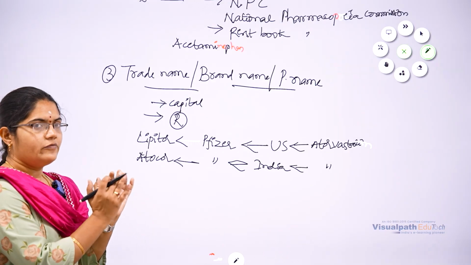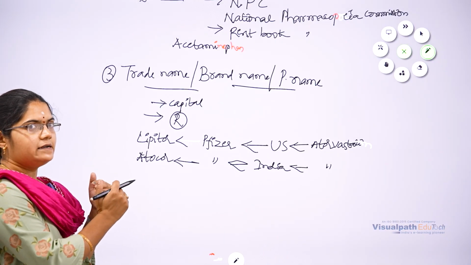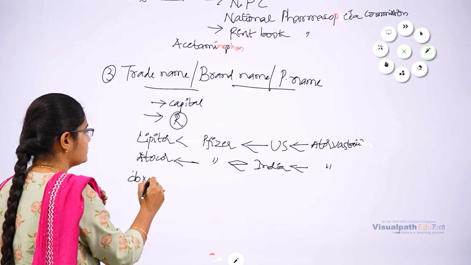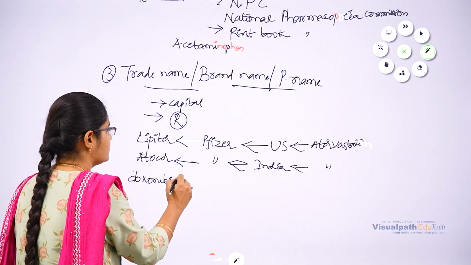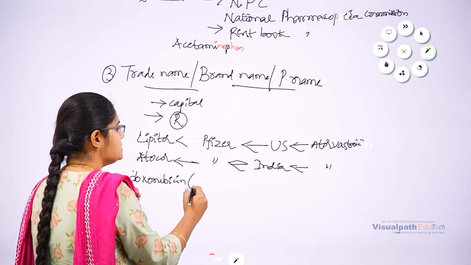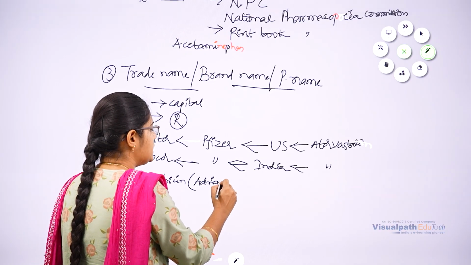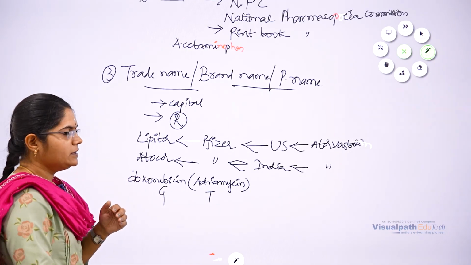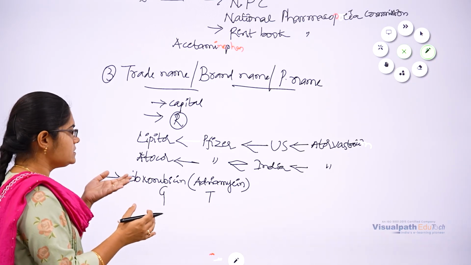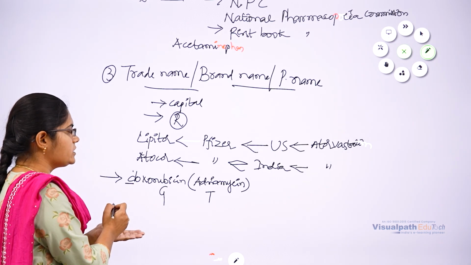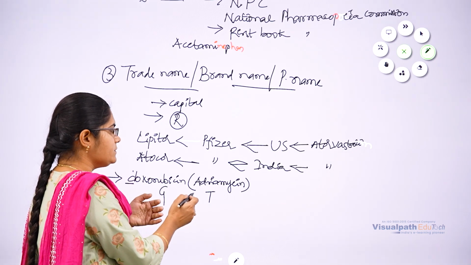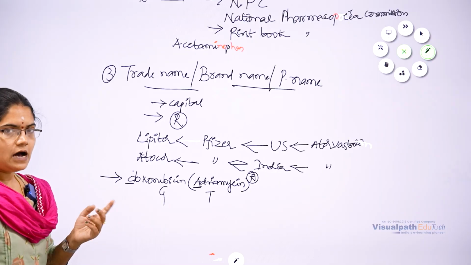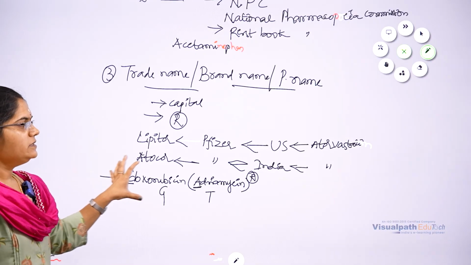In the label of a drug, the generic name should be mentioned first, followed by the trade name. Example, doxorubicin is a generic name and Adriamycin is a trade name. On the label, the generic name starts with lowercase, followed by the trade name starting with a capital letter and distinguished with a superscript R in a circle. The label of the drug should look like this.